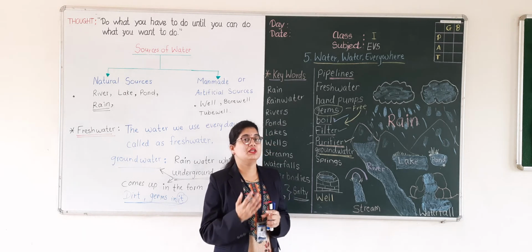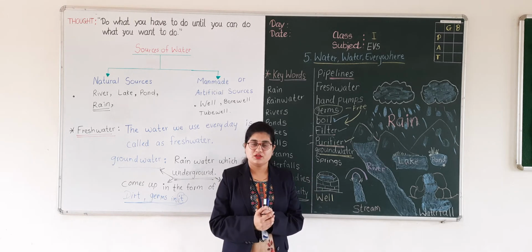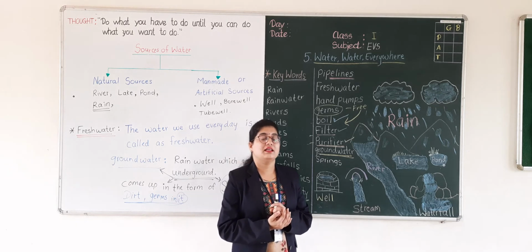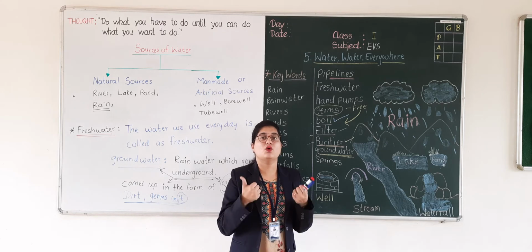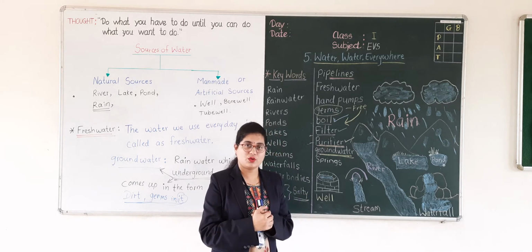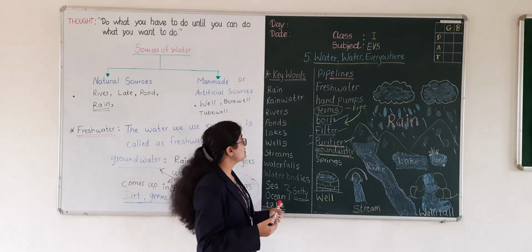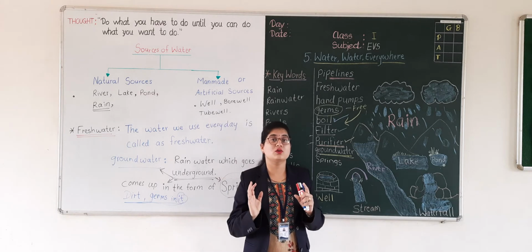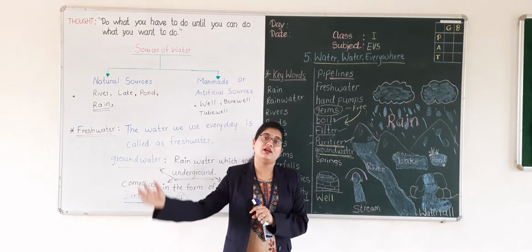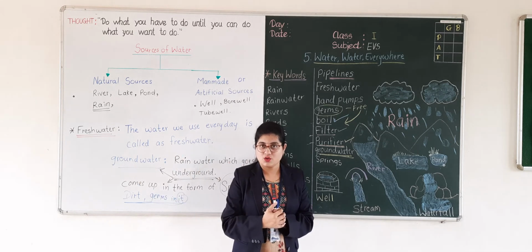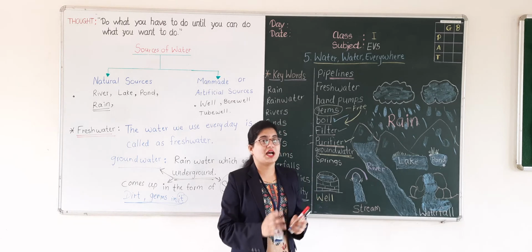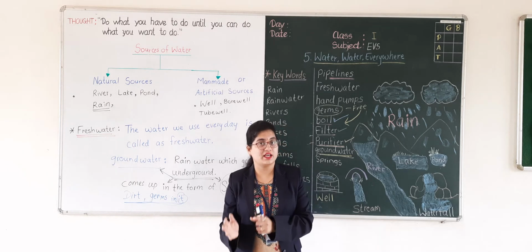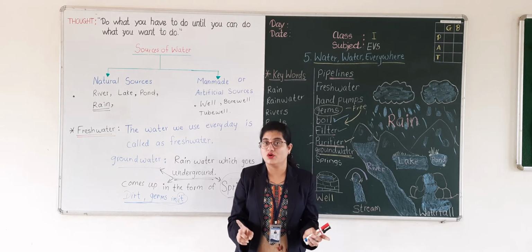Okay, so we should use water very carefully. Do you know why we should use water carefully? Yes, because in villages they do not get water as easily as you do. We get water in taps and pipelines. But in villages, people have to walk long distances. They have to go far away to bring water. So they have to do too much hard work to bring water only for drinking. So we should use water carefully. We should not waste water anymore.